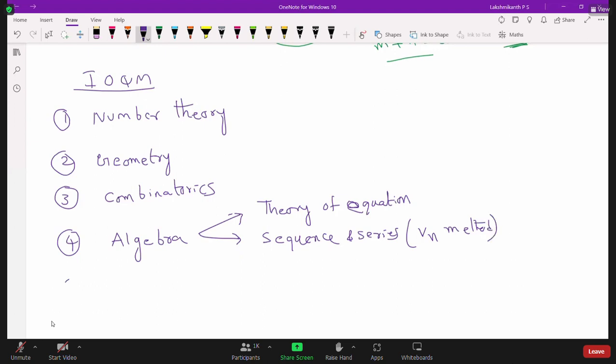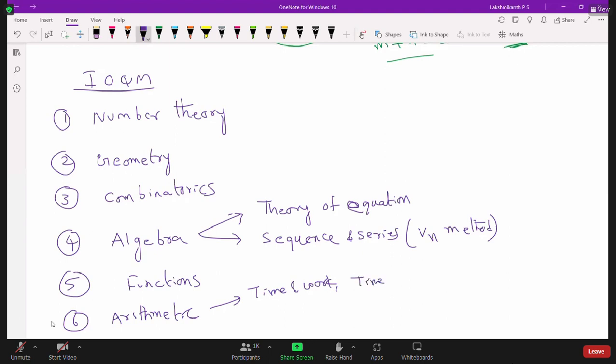When it comes to the algebra part, functions they will also ask. Functions and some functional equations, and a few arithmetic sums also. Arithmetic related questions are like time and work, time and distance. These sums they are going to ask. Inequalities also they are going to ask.